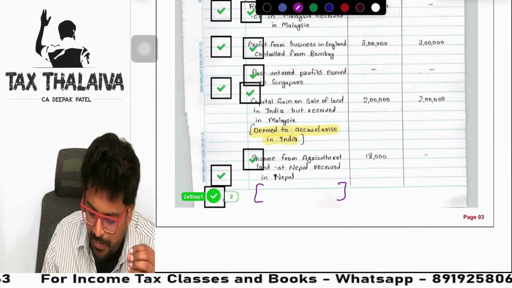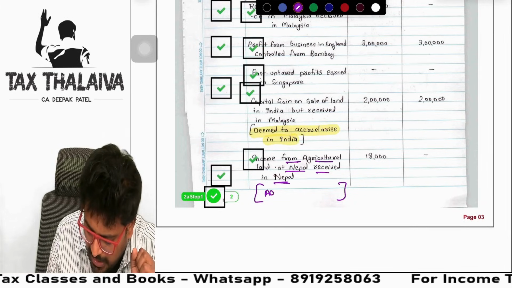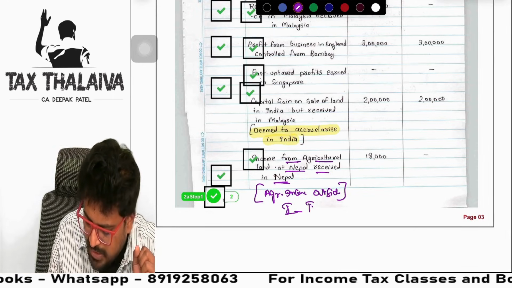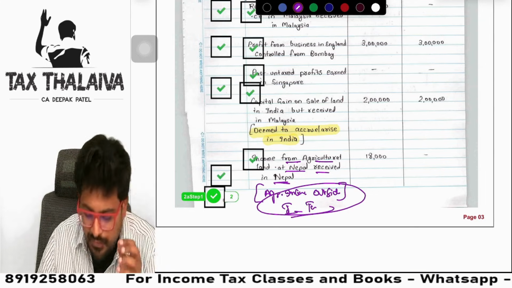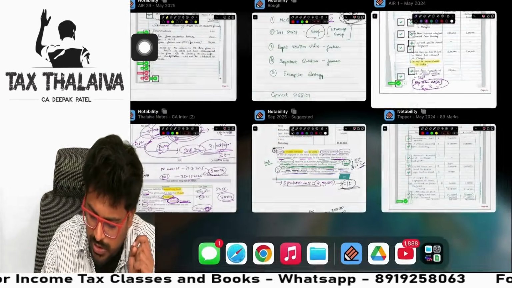Let's say, for example, income from agriculture land at Nepal received in Nepal. It is written here. You write here: agriculture income outside India, taxable. This much will be enough. Enough if you want to write. There only you write. You need not write a separate note and all. This is one question. Let's go to the next question now.